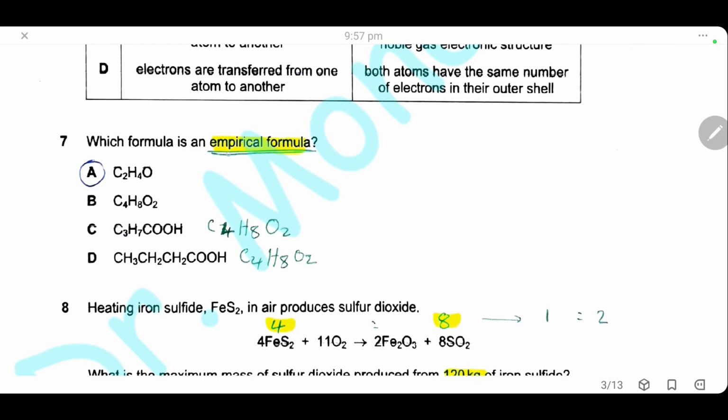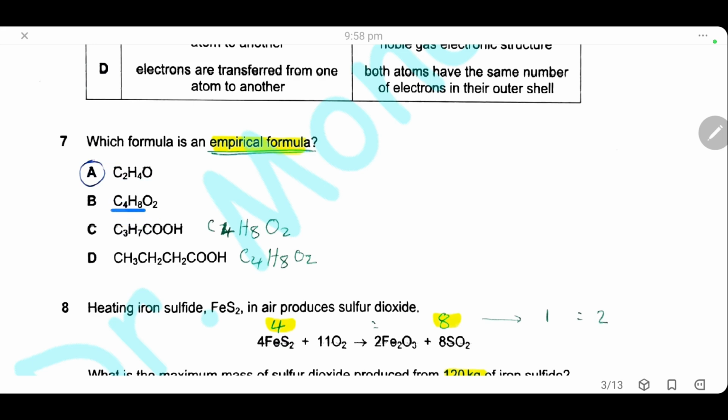Question 7. Which formula is an empirical formula? The empirical formula is the simplest whole number ratio of the molecular formula. So here, if a number cannot be simplified, the empirical formula is the same as the molecular formula, or the formula shown is the empirical formula. So here we have the ratio 2, 4, 1: 2 carbons, 4 hydrogens, only 1 oxygen. It cannot be simplified, so A is the empirical formula.